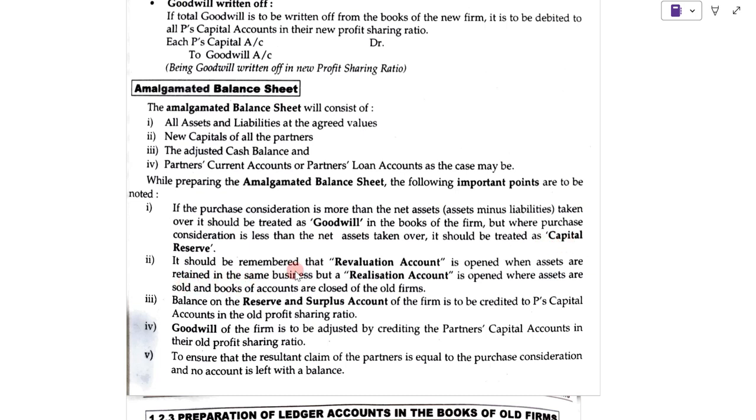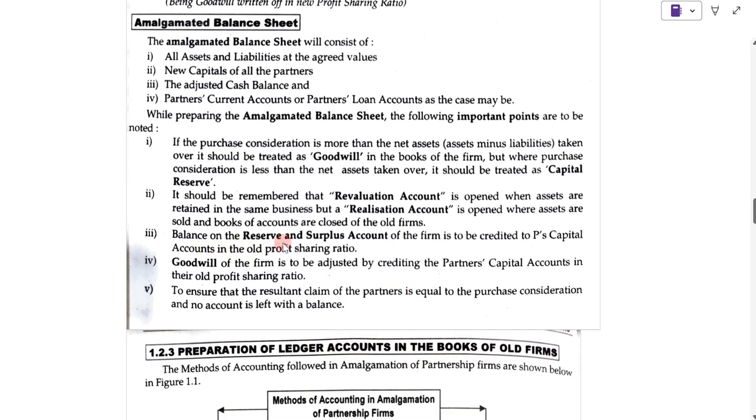Now remember one thing: the revaluation account is opened when the assets are retained in the same business. If the realization account is opened, in that case the assets are sold and the books of accounts of the old firm are closed. Now the balance on the reserves and surplus account of the firm is to be credited to the partners' capital accounts in the old profit sharing ratio.